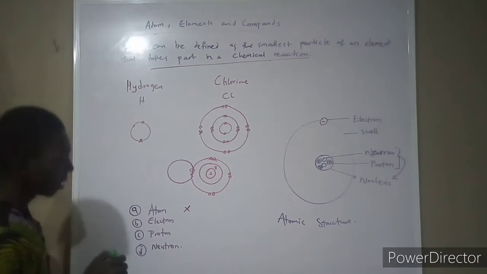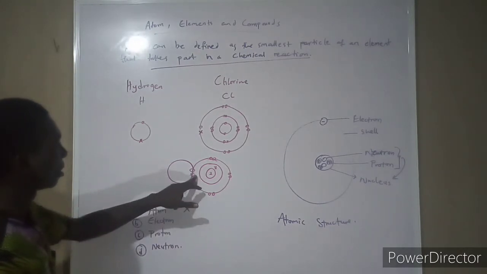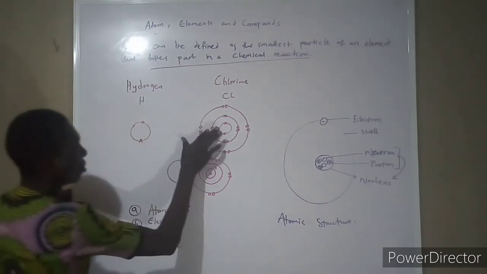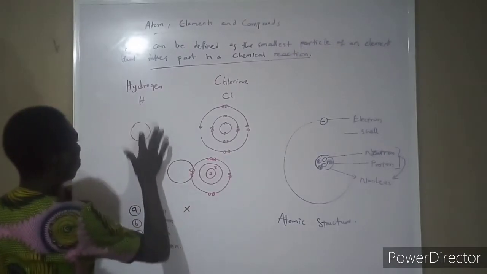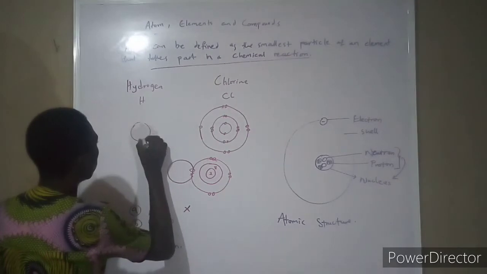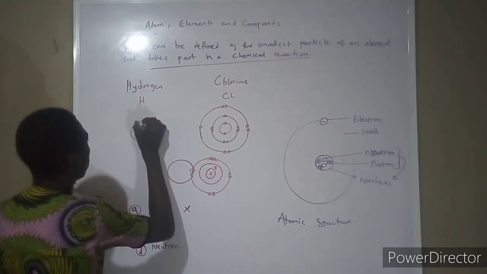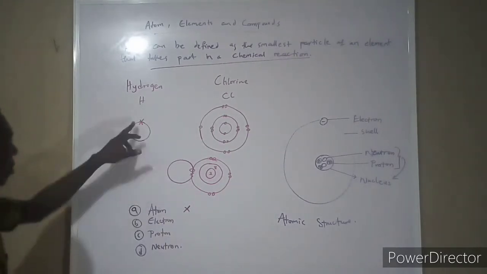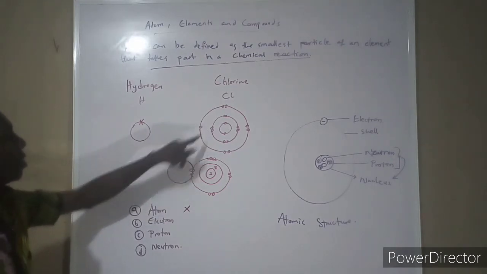So in that case, hydrogen has 1 originally. Okay, let me do it to differentiate them properly. No, let's do it like this. So here I have this. So hydrogen has this one, chlorine has this one.